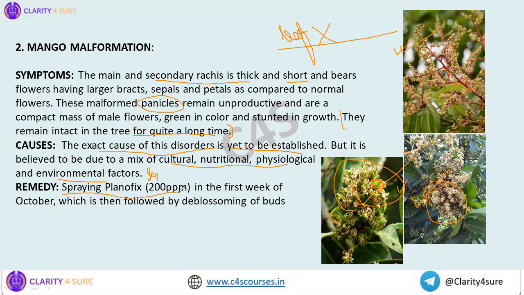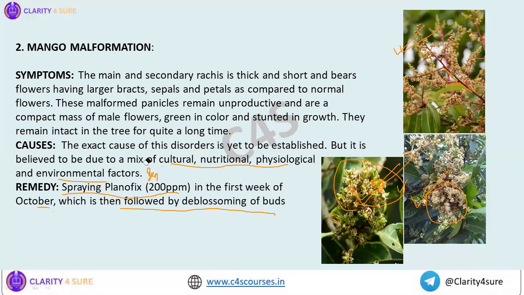We can spray Planofix 200 ppm in the first week of October, followed by de-blossoming of the buds. Whenever such kind of buds appear, we have to de-blossom them. And in the first week of October, we go for spraying of Planofix. This is for your mango malformation.